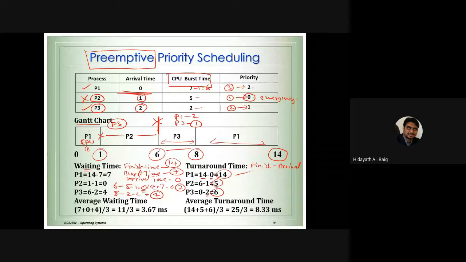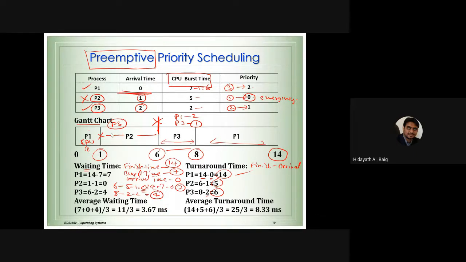If you look at it logically, it started to work at 6 milliseconds, but it came into the system at 2 milliseconds. So 4 milliseconds it was waiting. So I want you to remember this formula: finish time minus burst time minus arrival time. You can apply this formula for any algorithm and you will get the answer for waiting time.